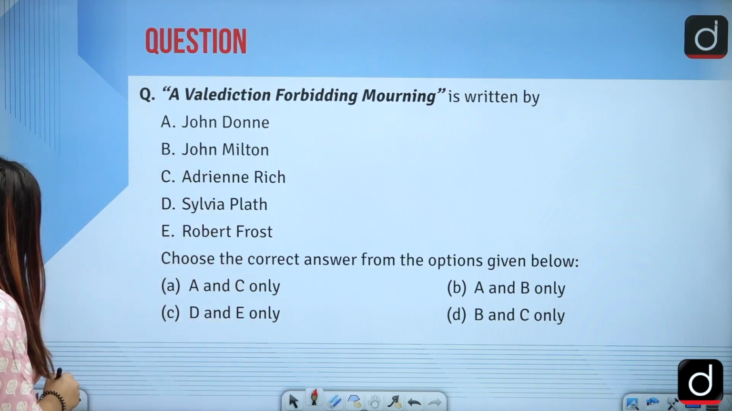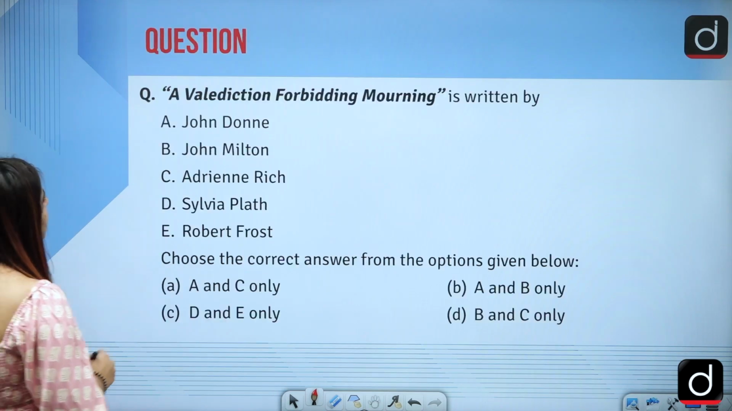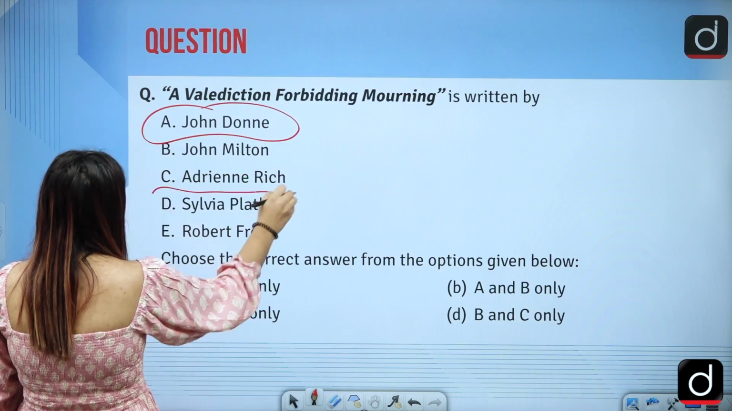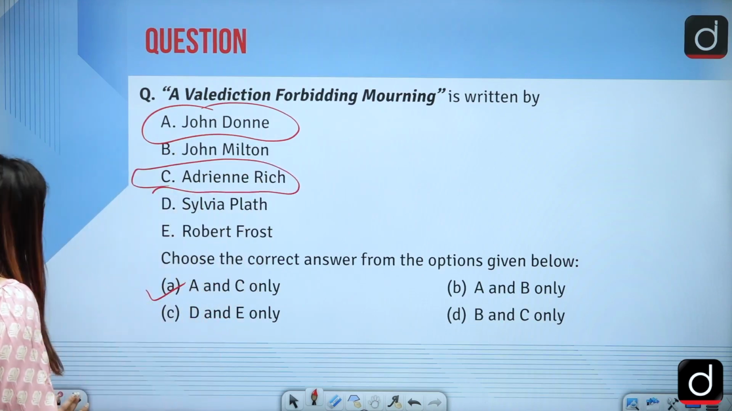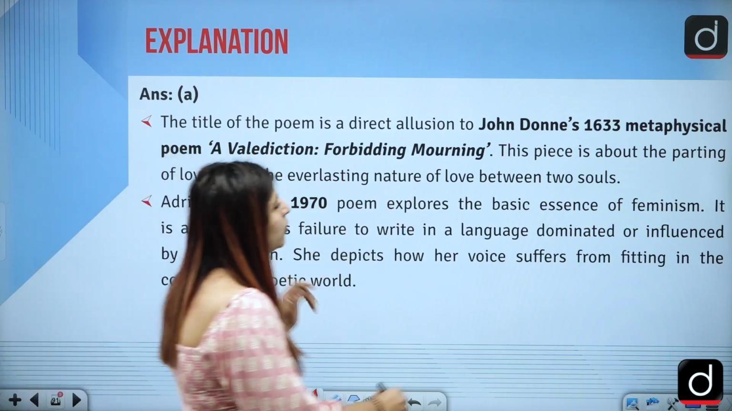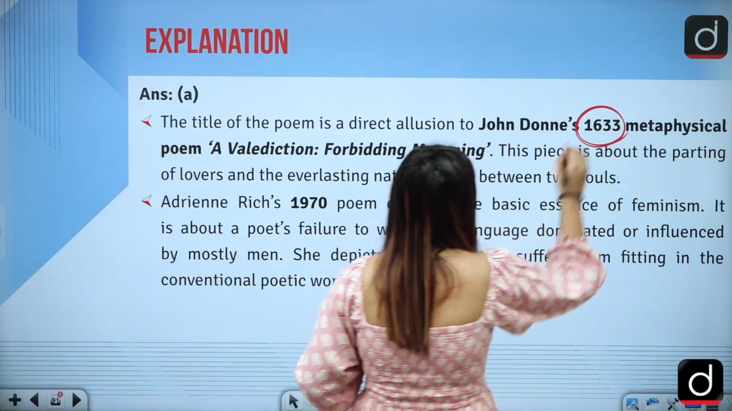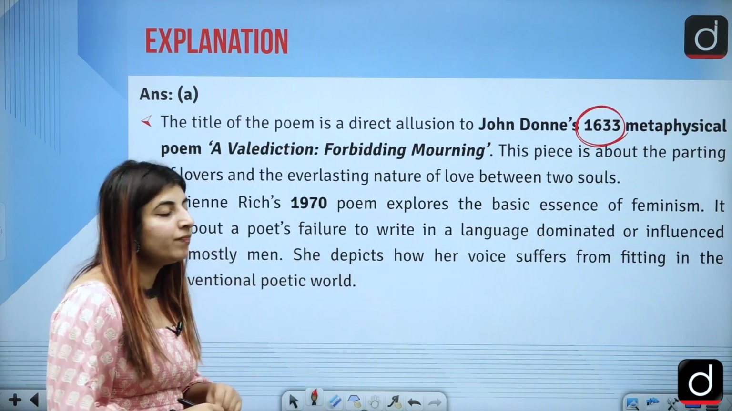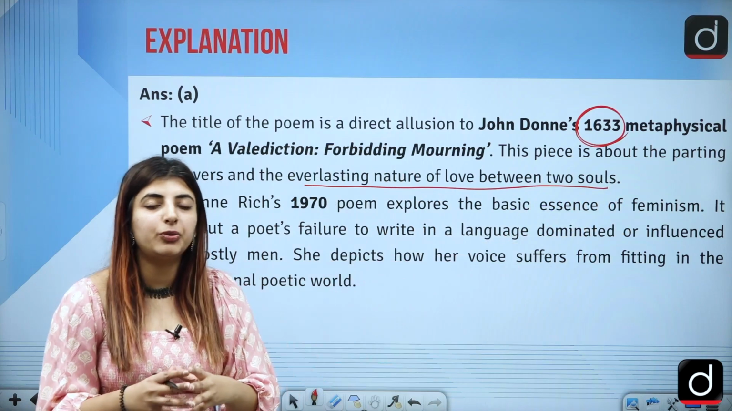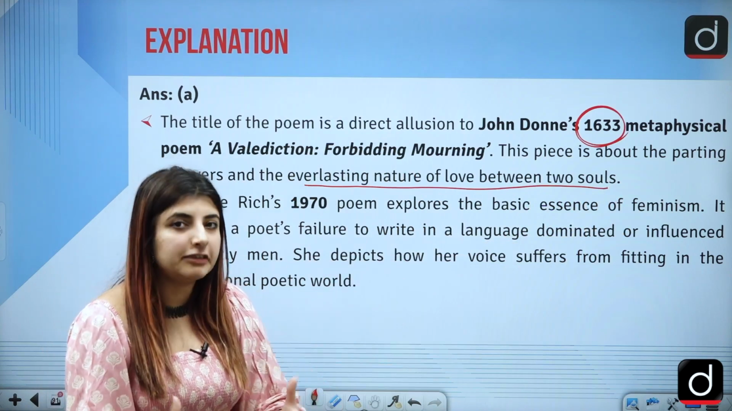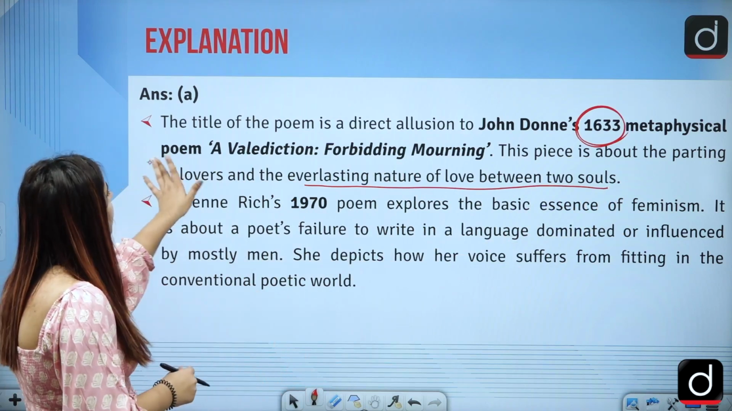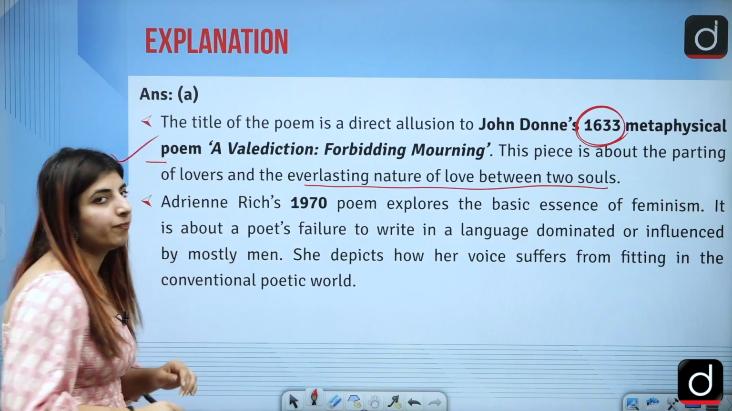The answer to this question is option A, that is, it is written by John Donne and Adrienne Rich. So it was, first of all, the title of John Donne's poem, 1633, in which it was published, the metaphysical poem which talks about the everlasting of love between the 2 souls, between 2 lovers, who love each other so much, right? So he was the one who wrote this very poem.